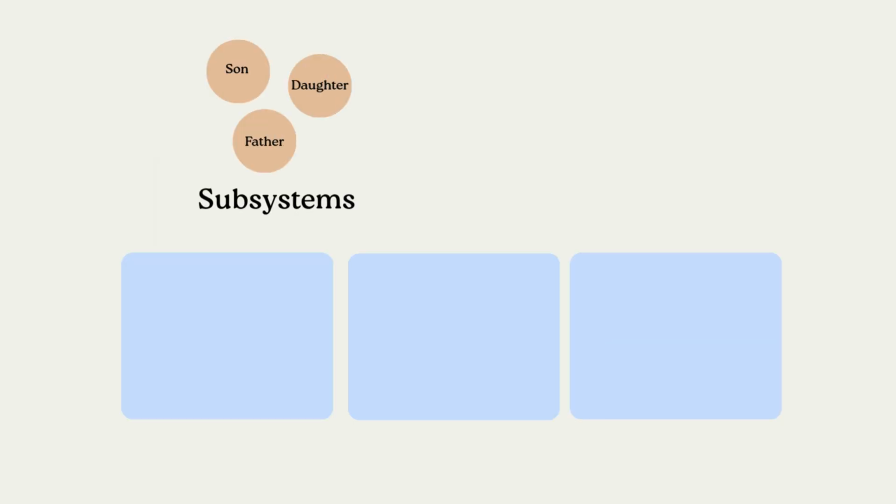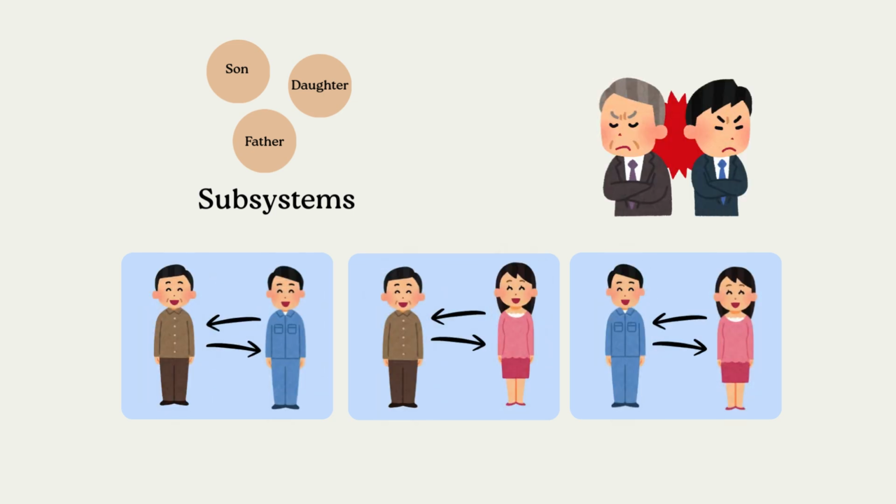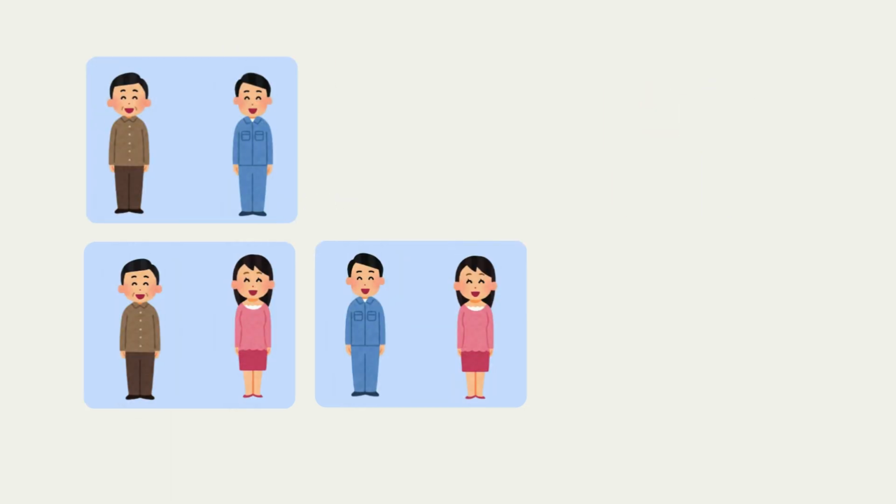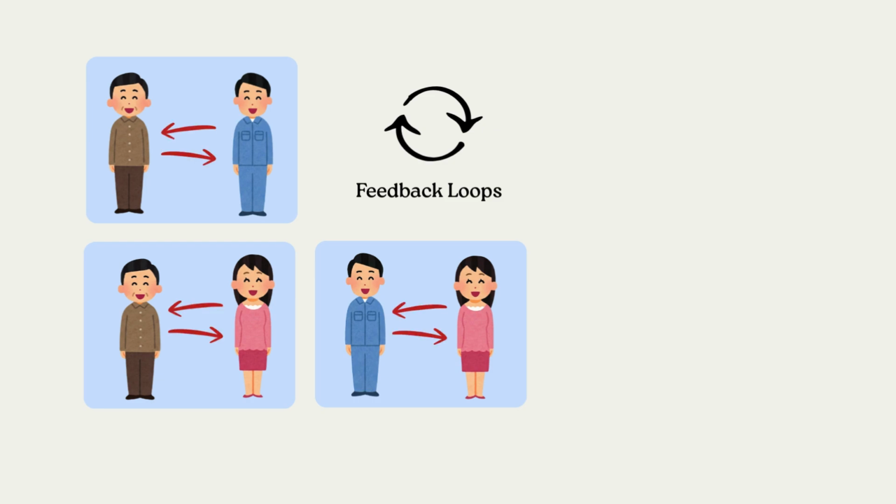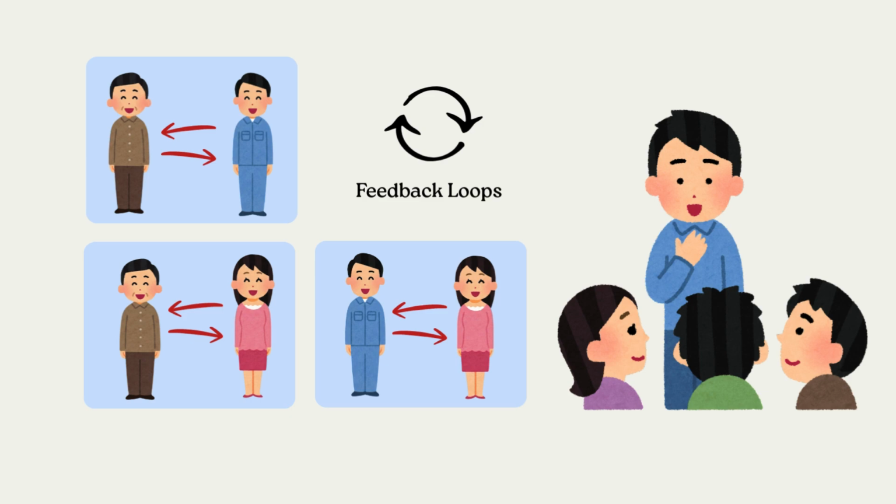Within this family system, subsystems refer to the smaller relationship patterns. The conflict between the brother and sister didn't just affect them, it also influenced each of their relationships with their father. As the situation continued, we could see clear feedback loops forming. In the beginning, stress led to more conflict, creating a negative cycle. But once communication improved, trust and cooperation grew, turning the loop into a positive one.